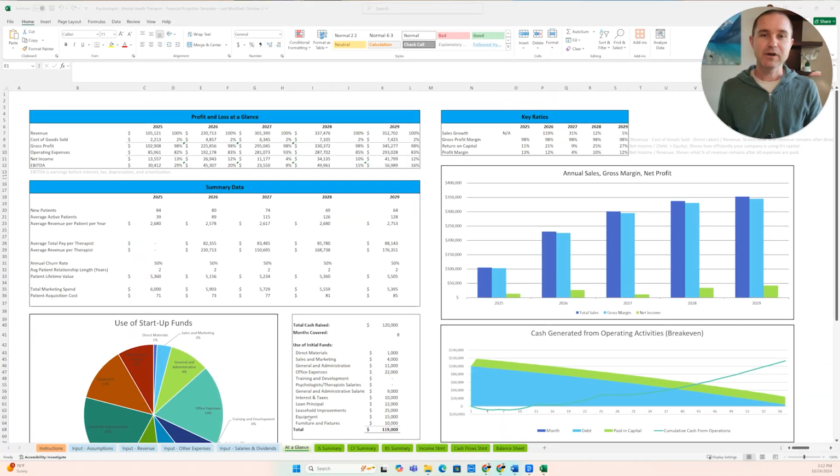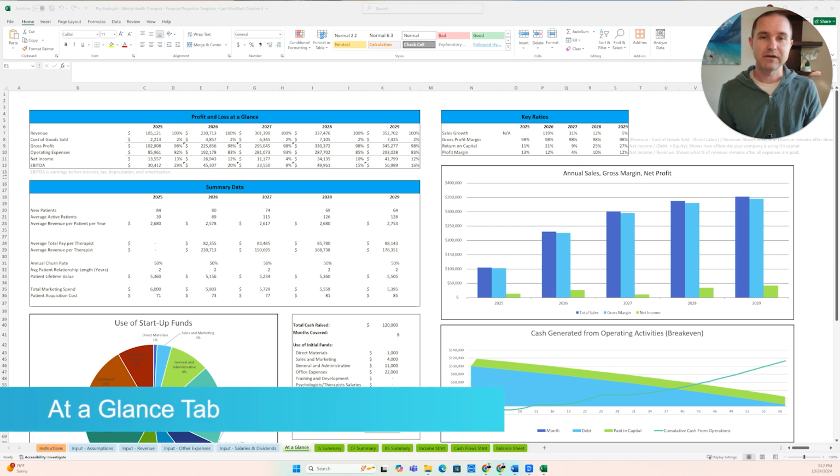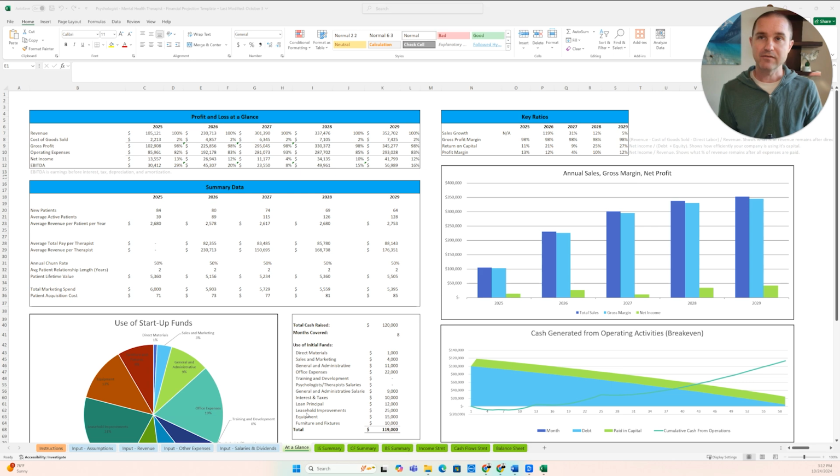All right, with that out of the way, let's go ahead and dive into the details of this template. Okay, we're going to start on the At a Glance tab here, and after you have filled out all of your assumptions in the model, this is kind of the deliverable.